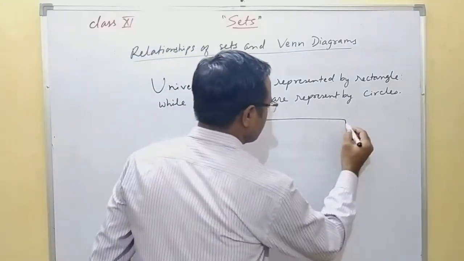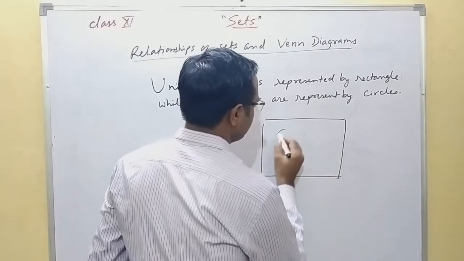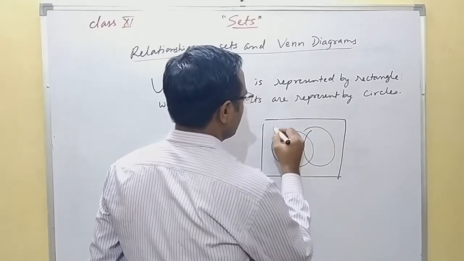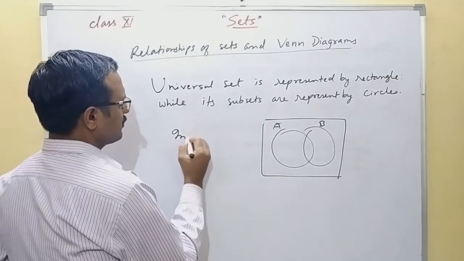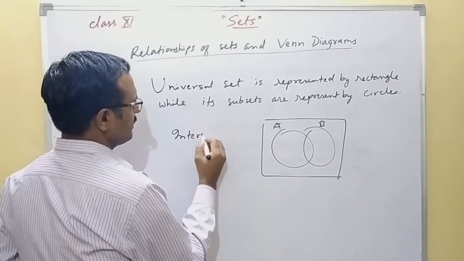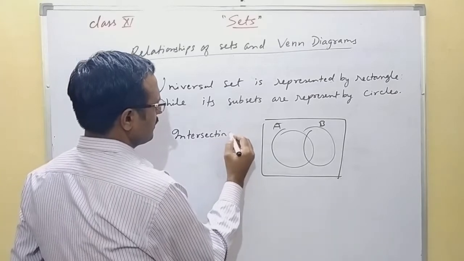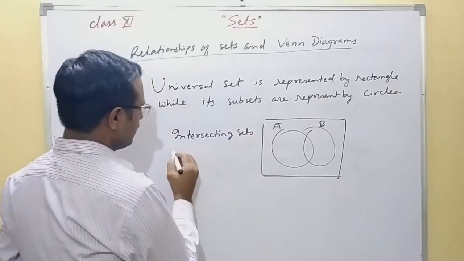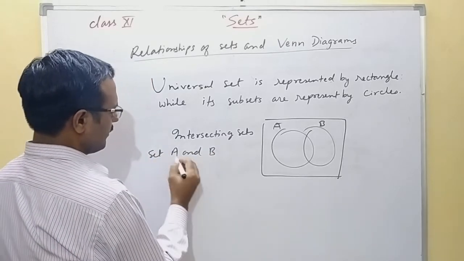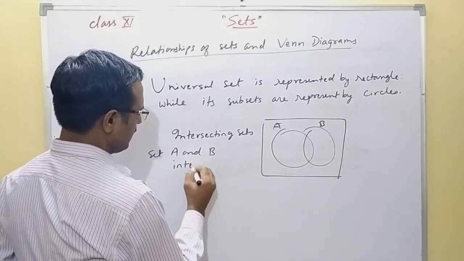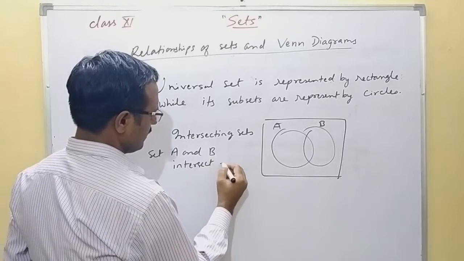If we draw like this, this type of diagram will show intersecting sets: sets A and B intersect each other.